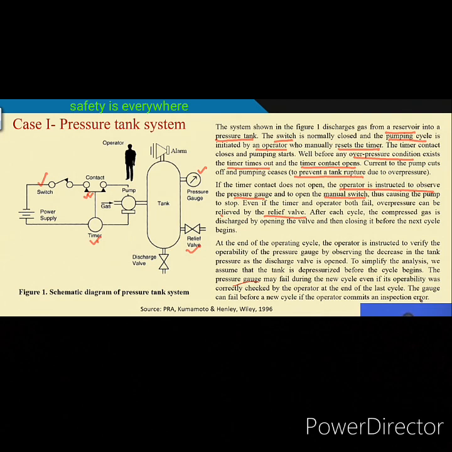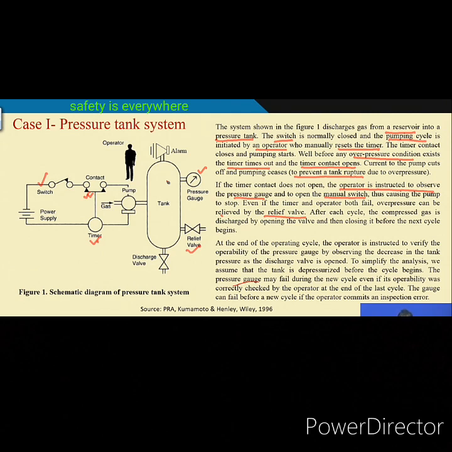Okay. If the purpose is just to feed the gas to this tank, then you see what is required: a power connection here, the pump will start and then gas will come here, and so timer, then the pump, switch, these things are required, the minimum requirement.